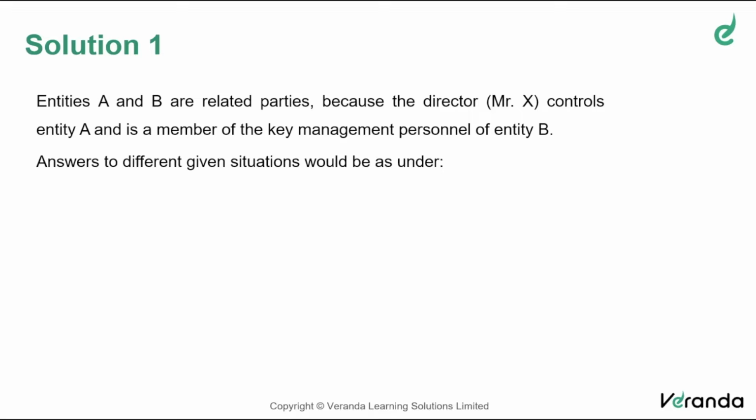But of course, I would have preferred to present the answer in a different manner. You should first write that the problem is based on Ind AS 24 and also write a few sentences about when you would say parties are related, at least from the point of view of the question. You could write some theory and then come to a conclusion. But because it is very evident, obvious, and clear, the answer is presented straight away that entities A and B are related to each other.